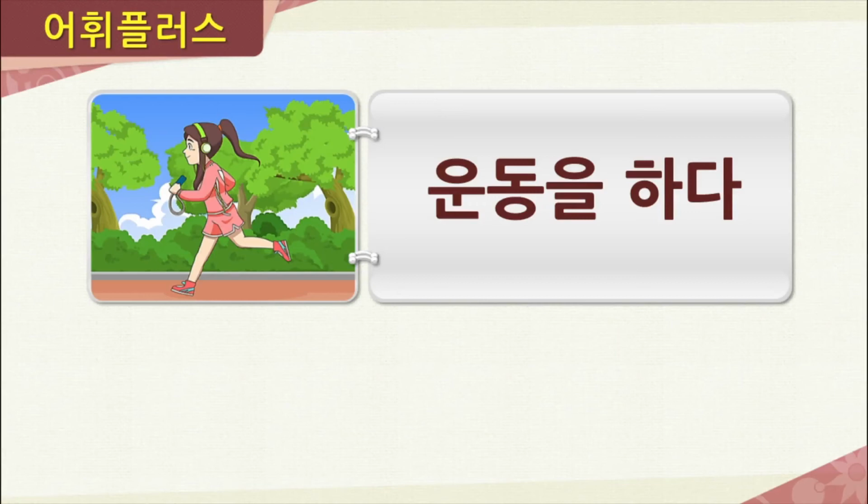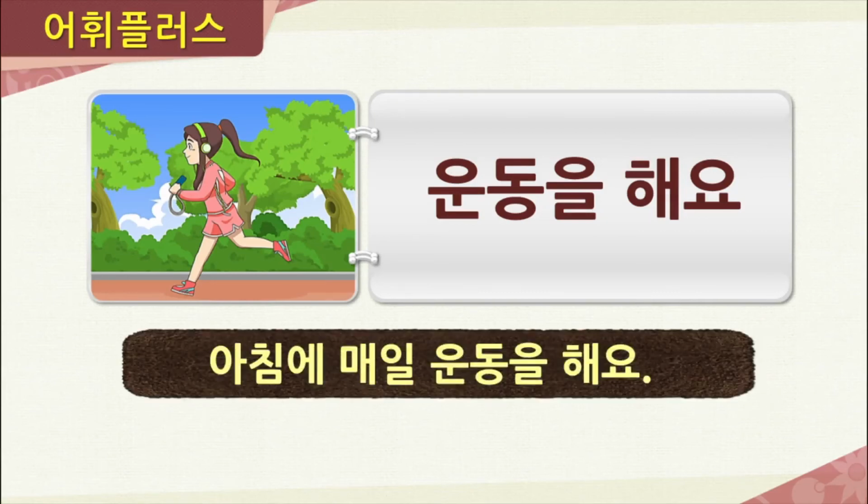Now our next phrase here is 운동을 하다. Now it's the morning and 혜진 is going for a run in the park. Now tennis, soccer, swimming are all forms of exercise. So now, what is 혜진 doing here? Right, she's exercising. We could say that by saying 운동을 해요. And again, when does she do this? In the morning, every day. So we would say that she does this every morning by saying 아침에 매일 운동을 해요.